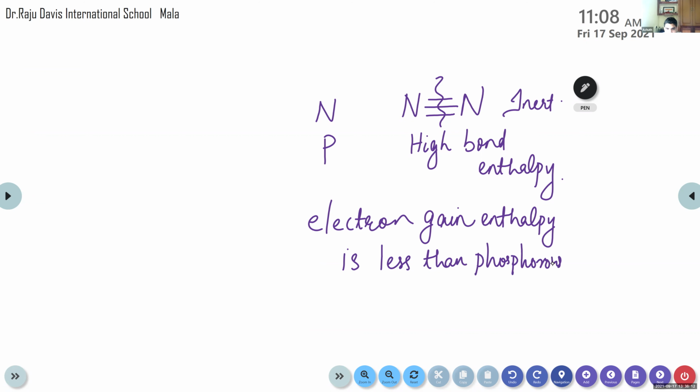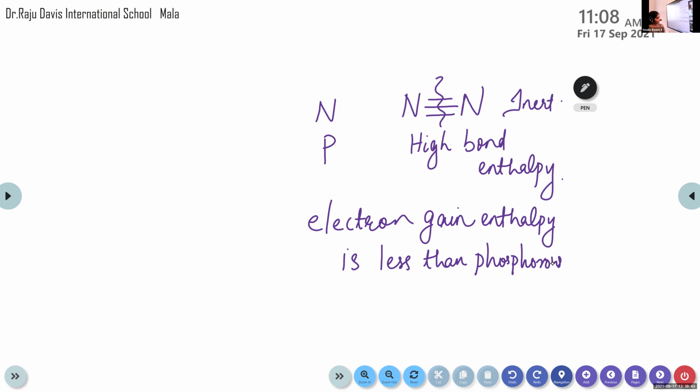Ma'am, on which page did we find this one? Here, from the textbook, right? Page number 175, Properties of dinitrogen. Here you can see in the second paragraph, dinitrogen is rather inert at room temperature because of high bond enthalpy of the nitrogen-nitrogen triple bond. Yes, ma'am. Okay. So that's the answer for the 40th question. Clear?